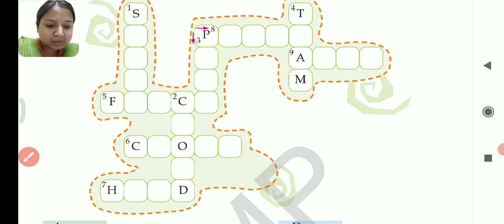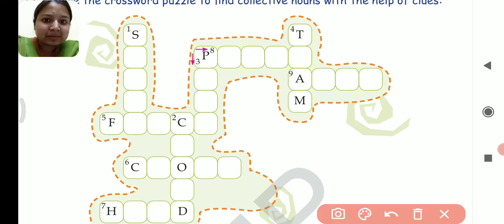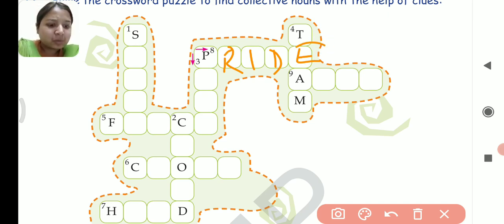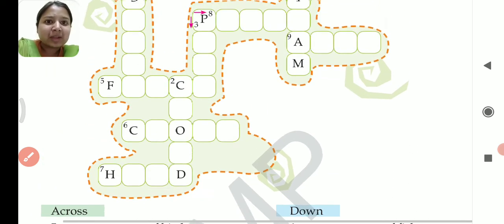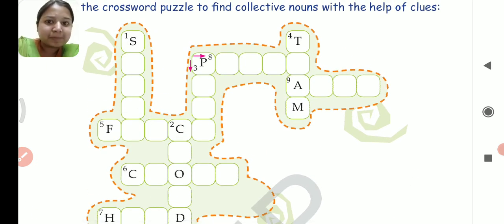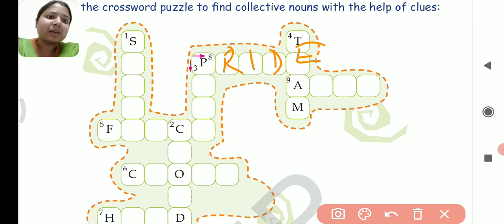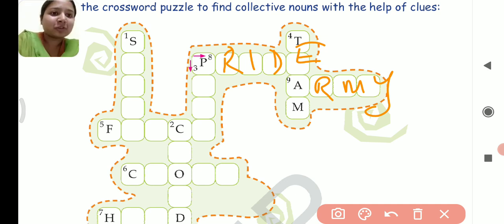Where is question number 8? Yes. P-R-I-D-E. Pride. Last one: a blank of soldiers. 9th. Where is 9th? Here. It begins with A. Army. Army of soldiers. So I hope question number 9 is also clear.